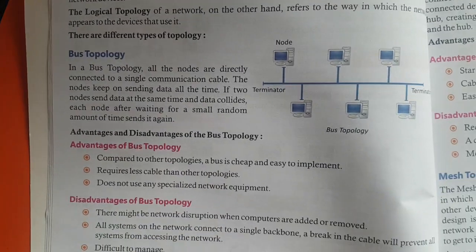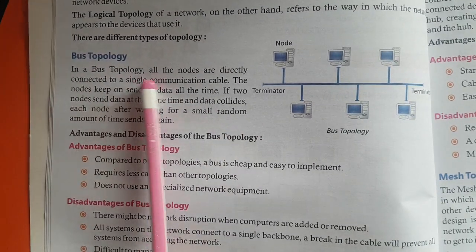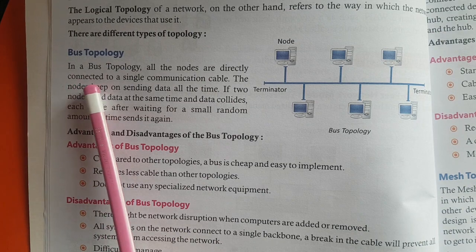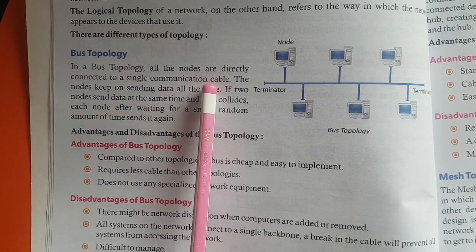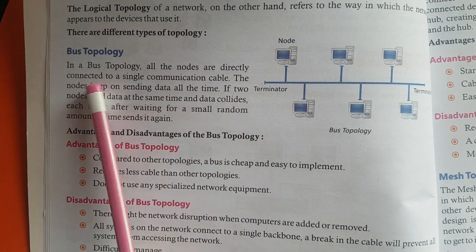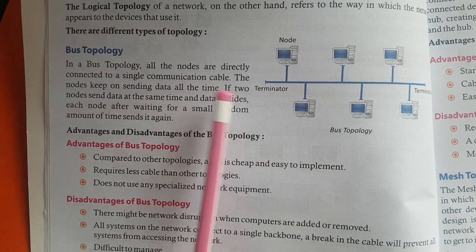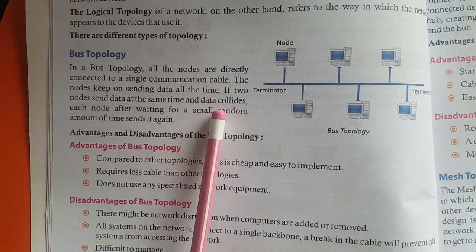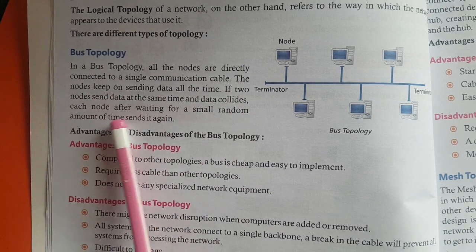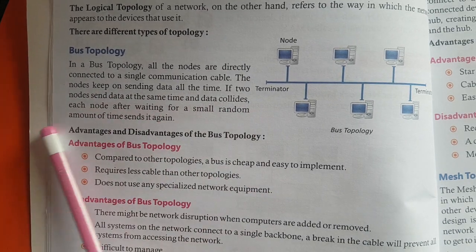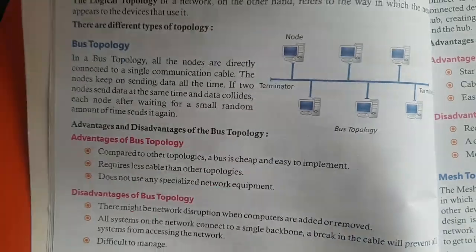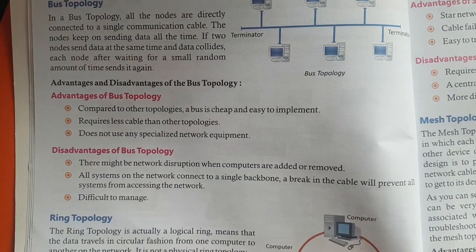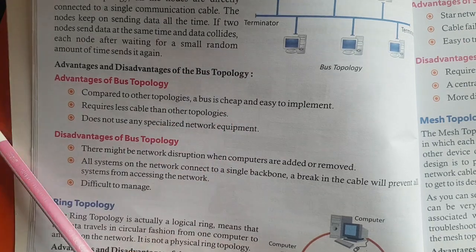Bus topology. In a bus topology, all the nodes are directly connected to a single communication cable. The nodes keep on sending data all the time. If two nodes send data at the same time and data collides, each node, after waiting for a small random amount of time, sends it again. Advantages and disadvantages of the bus topology.